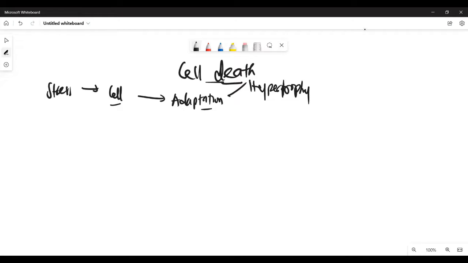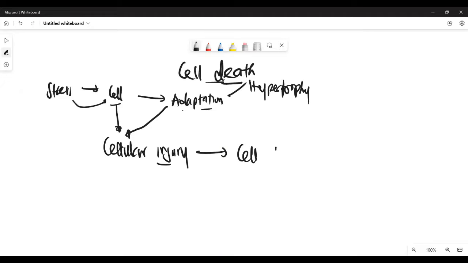And then we mentioned that if the stress is too much, that can lead to cellular injury, or if the cell cannot adapt anymore, any of them can lead to cellular injury. And with this injury, if the injury is too much, it can lead to cell death.